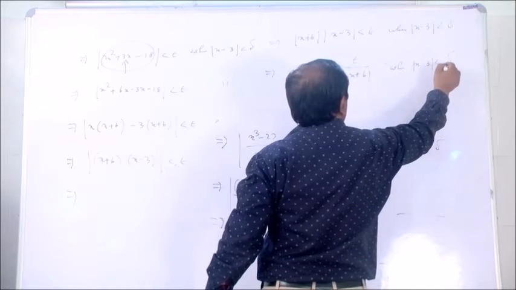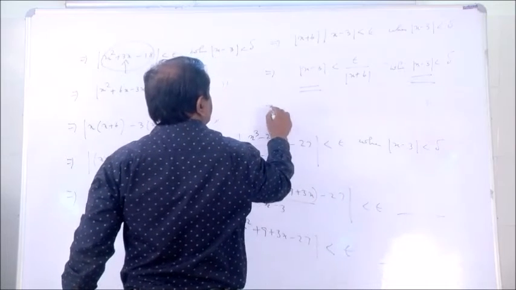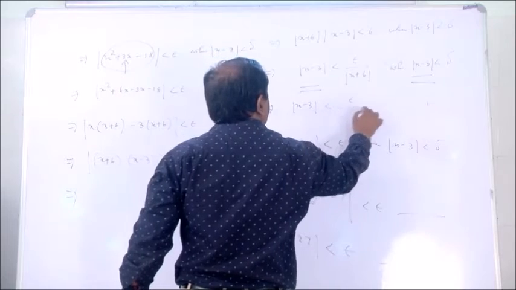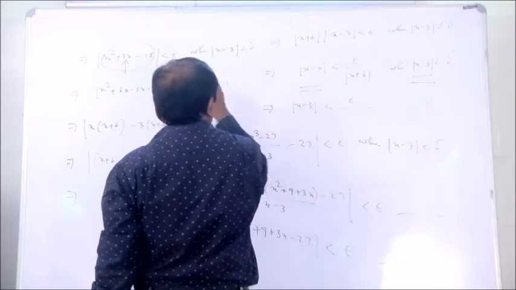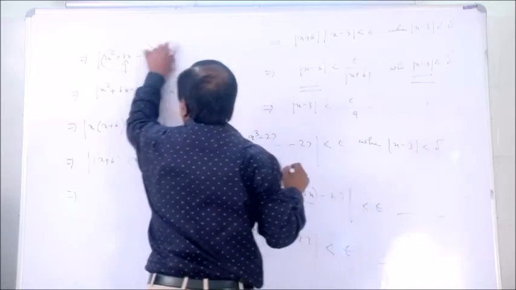That means the left hand side of delta, |x − 3|, is the same as epsilon by |x + 6|. What is the x value? The x value is 3, so 3 plus 6 equals 9, and the mod of 9 equals 9.